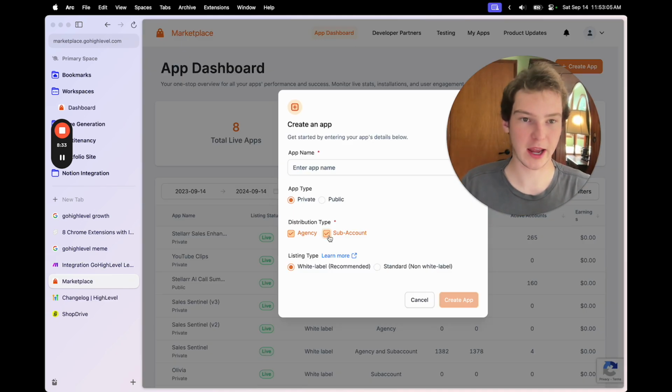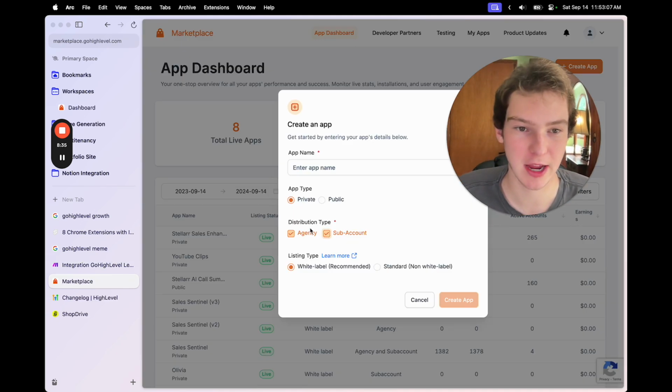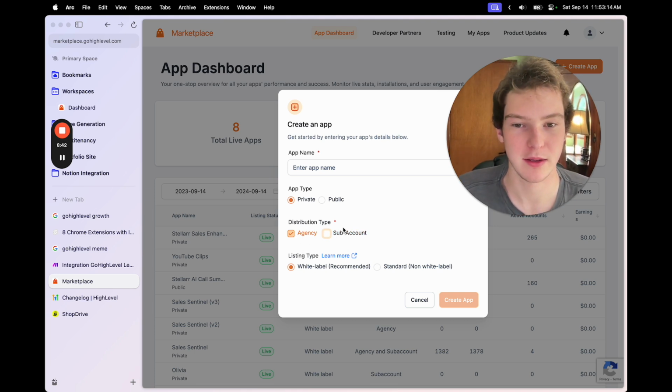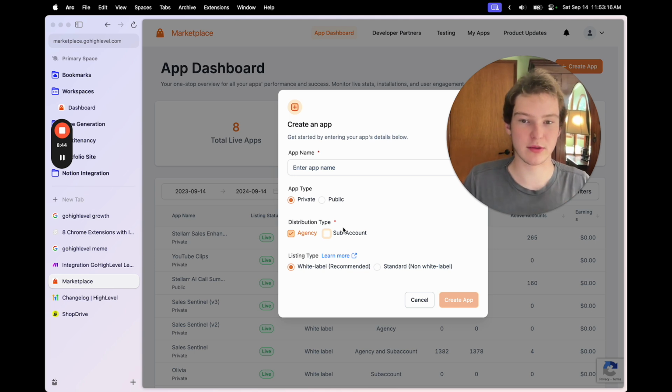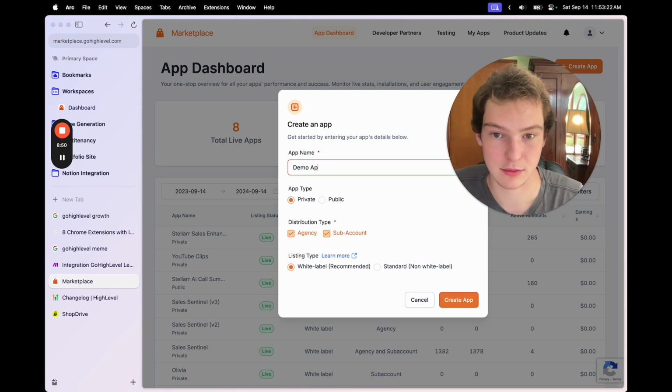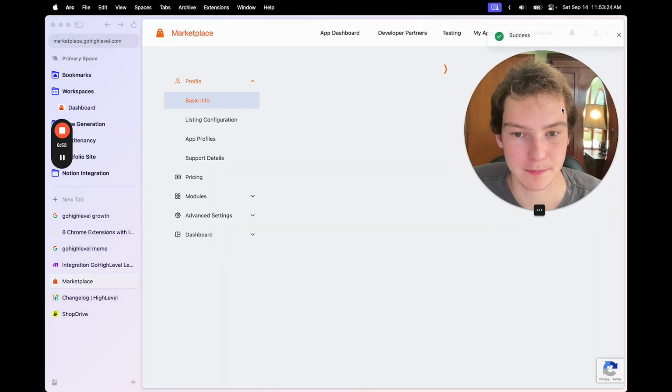Essentially, sub-account is only sub-account, agency and sub-account is both, and then agency is pretty much useless. I haven't really experimented with it, but you want your app to interact with the actual CRM and not just the agency page. All right, so we'll do agency and sub-account for this app, and then we'll name it again, demo app, and hit create app.